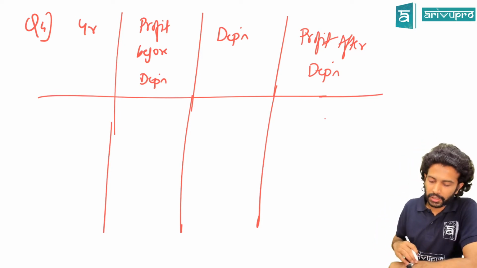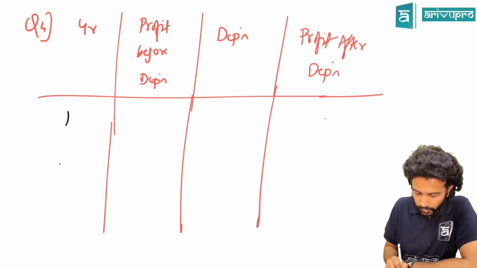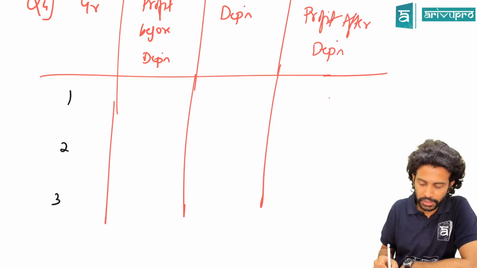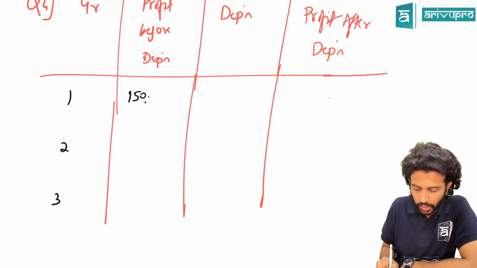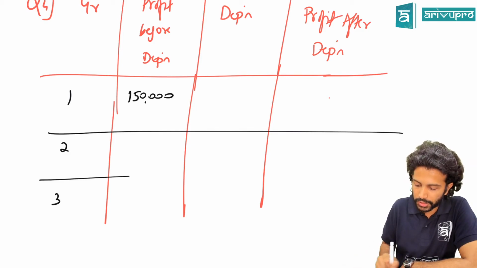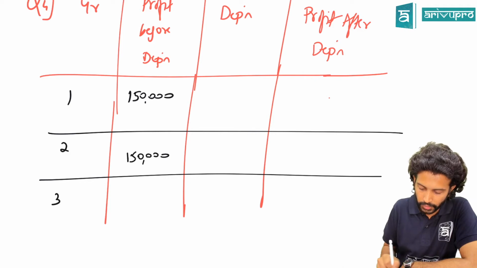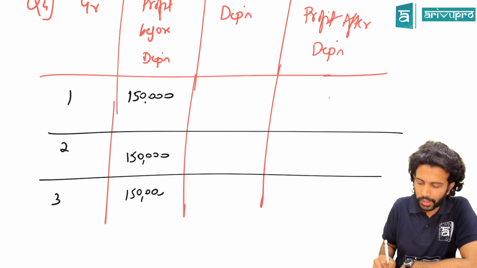How many years of data have they given? 3. What is profit before depreciation for all 3 years? 1,50,000, and for the second year it is 1,50,000 again. Third year again it is 1,50,000. Correct?